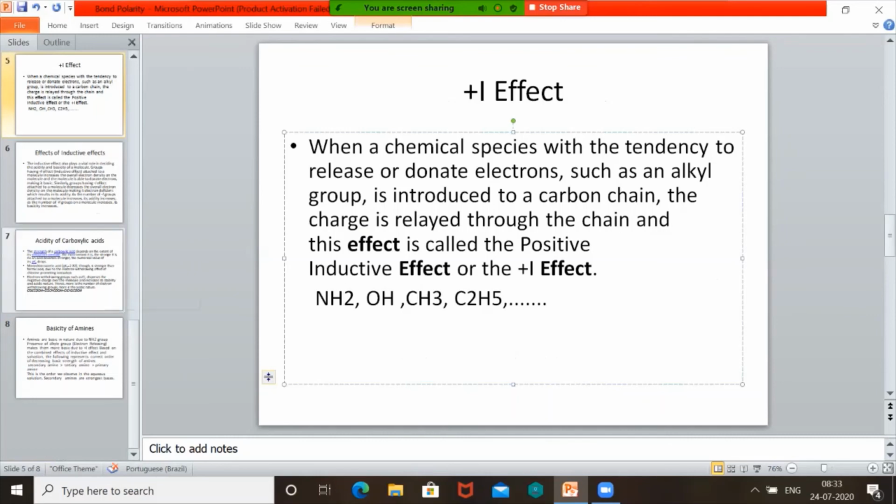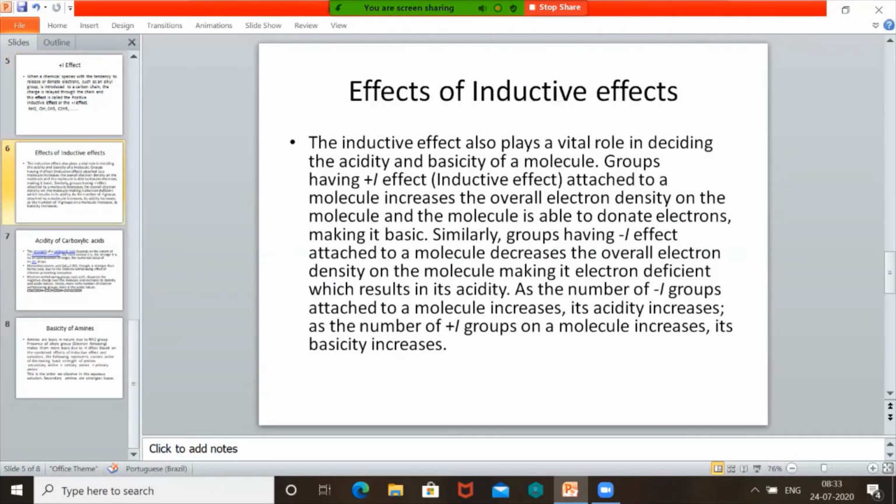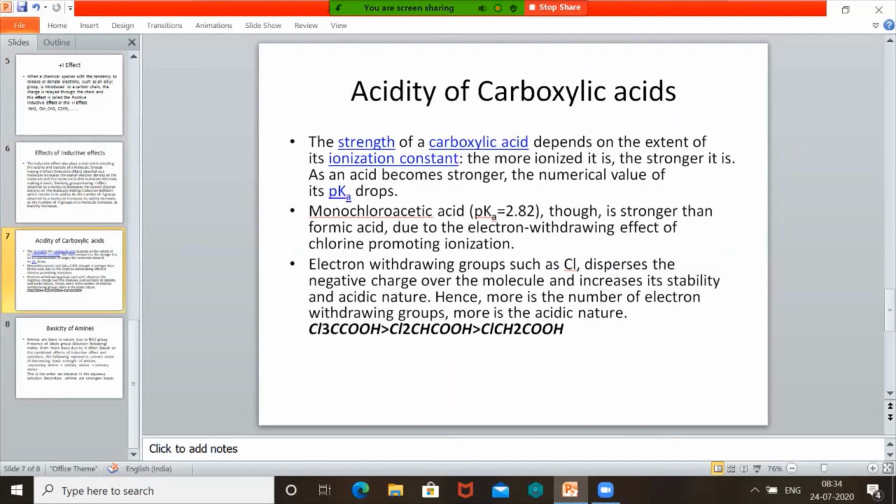Now, what are the effects of this inductive effect? The inductive effect is seen mostly on the acidity of carboxylic acids. For example, you have acetic acid, CH3COOH. Because hydrogen can be given out, they are acids. If electron withdrawing groups are present, they become more acidic.